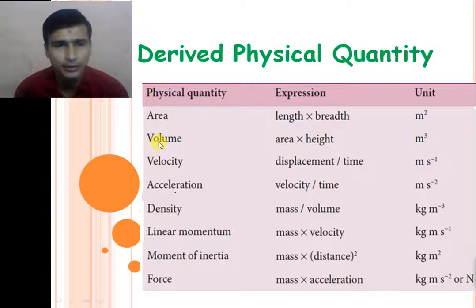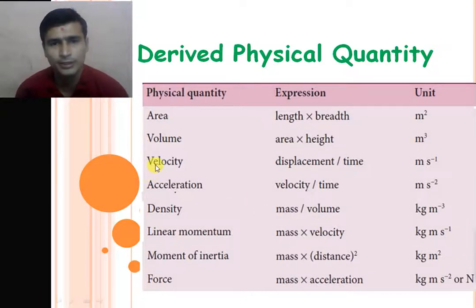Second one is volume, right? How can we calculate the volume? Volume is calculated by two formulas. We can consider length into breadth into height, or we can say area into height. So what is the unit of the area? Unit of the area is meter square, multiplied by height, which is measured in meters. So the unit of volume is meter cube.